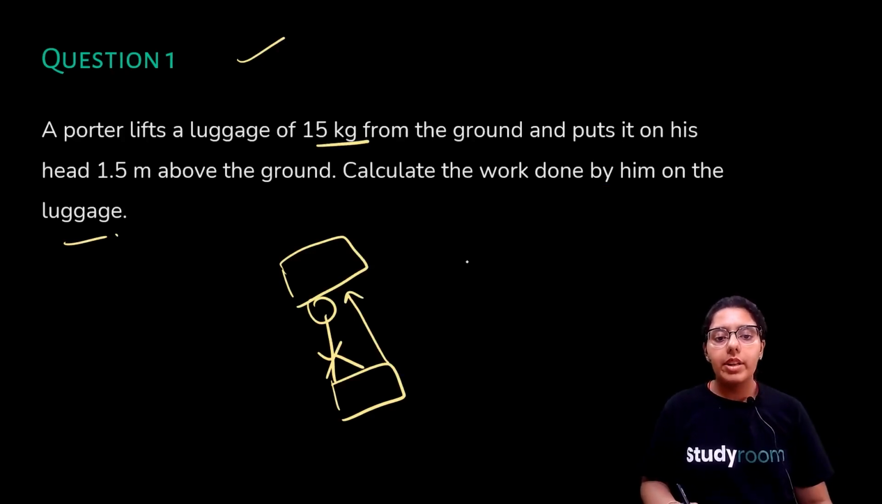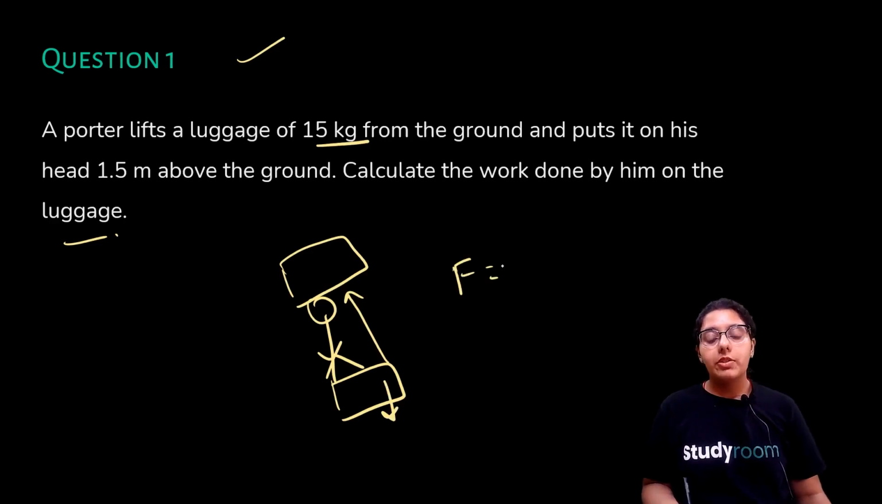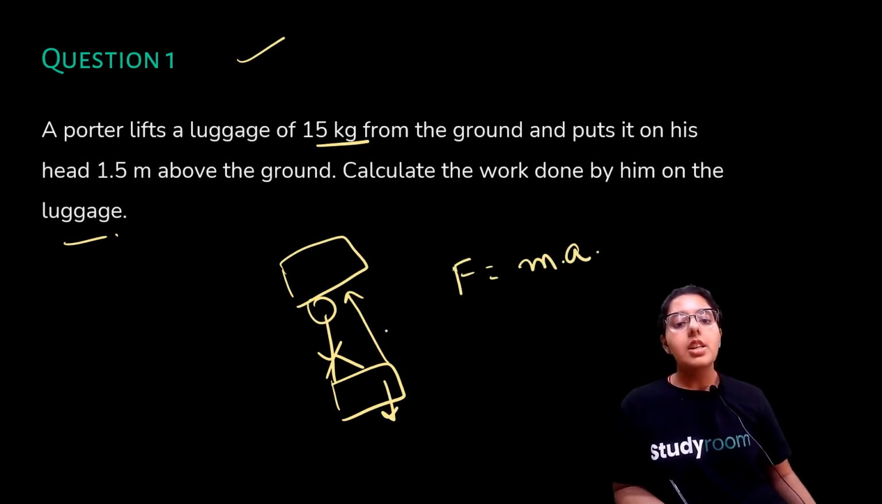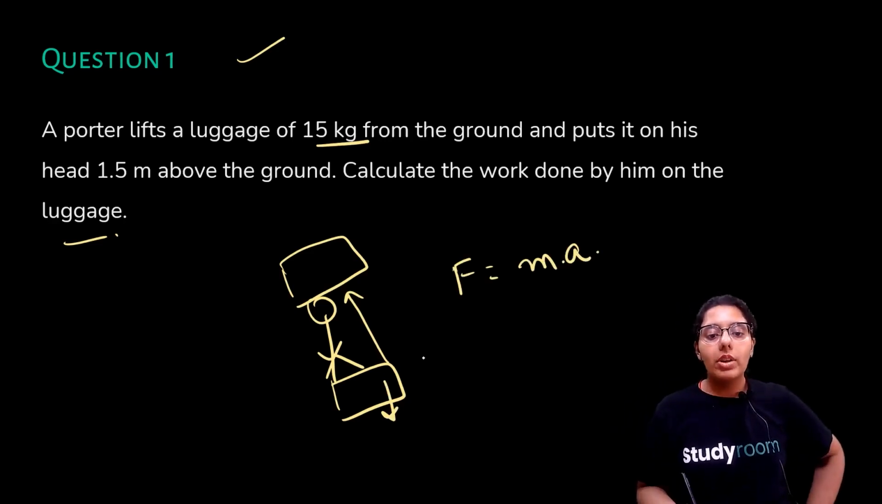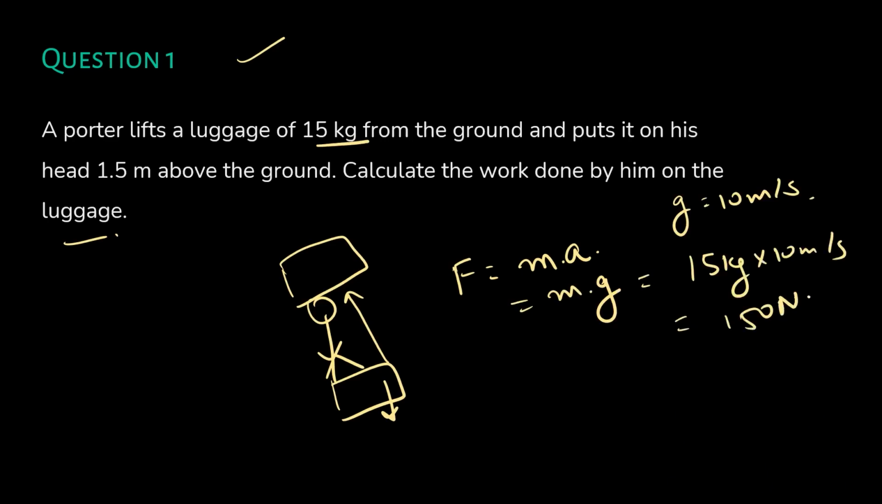So if this potter is standing and he has this luggage, what will be the force? Force is equal to mass into acceleration. So he is standing, so what is the force acting on him? M into G, and take G as 10 meter per second squared. So what is your force? Force is equal to 15 kg into 10 meter per second squared, that is 150 newtons. This much force is applied.